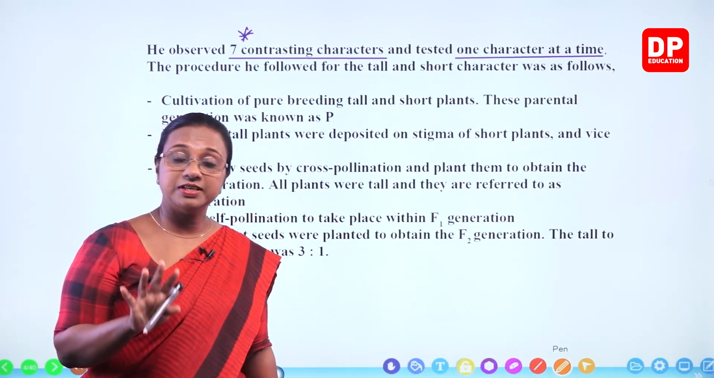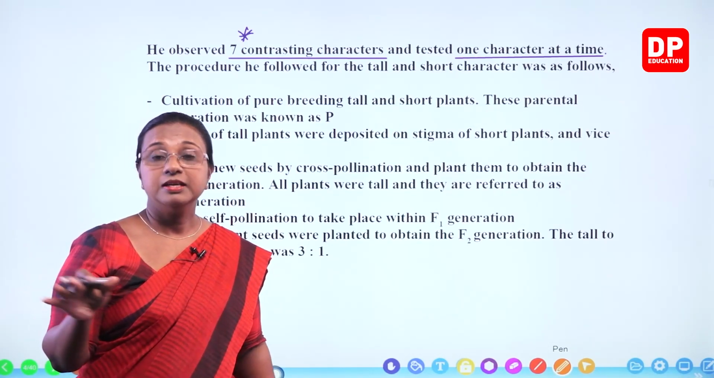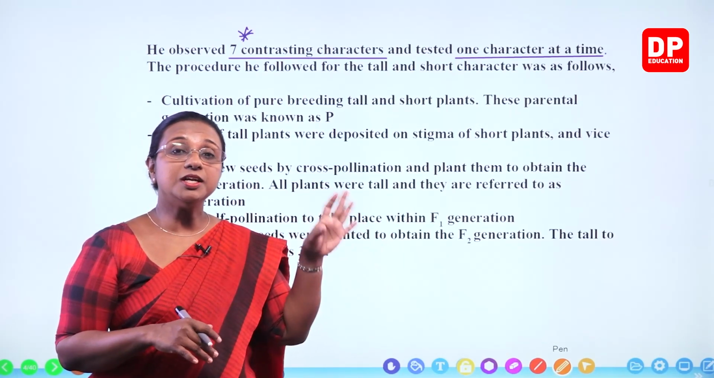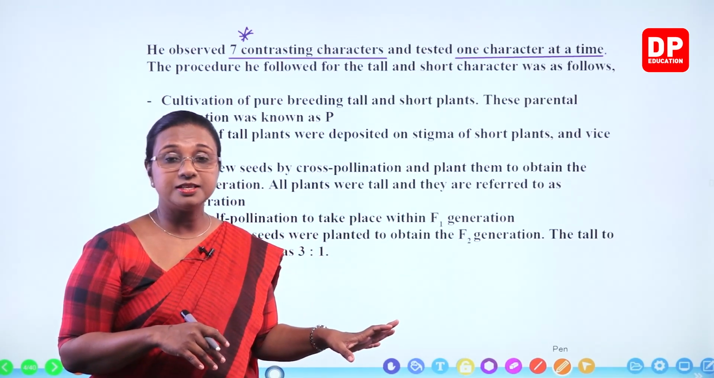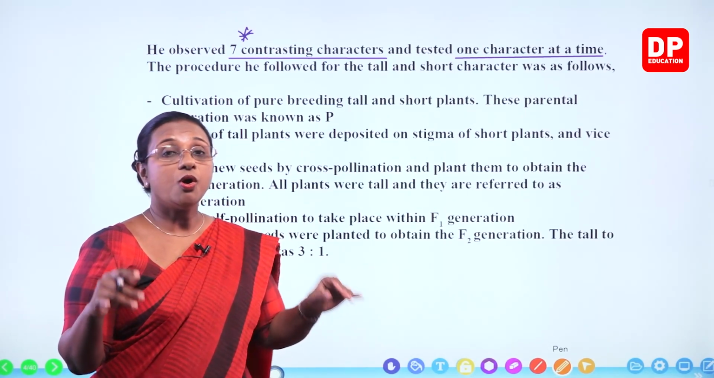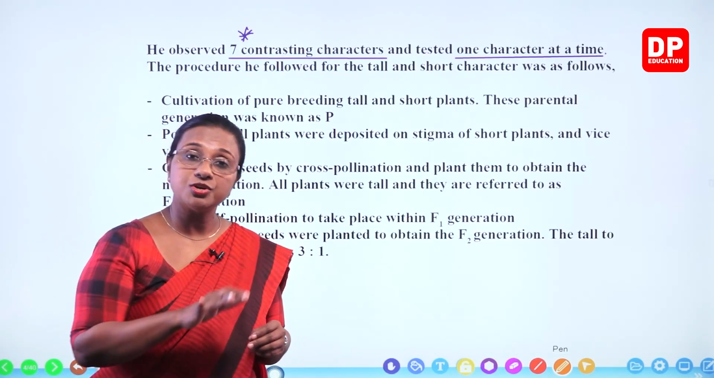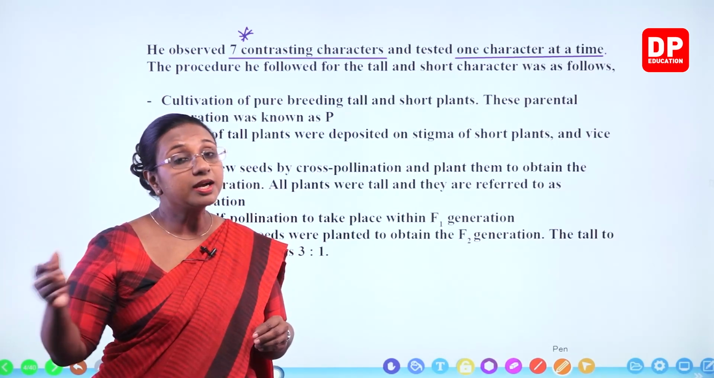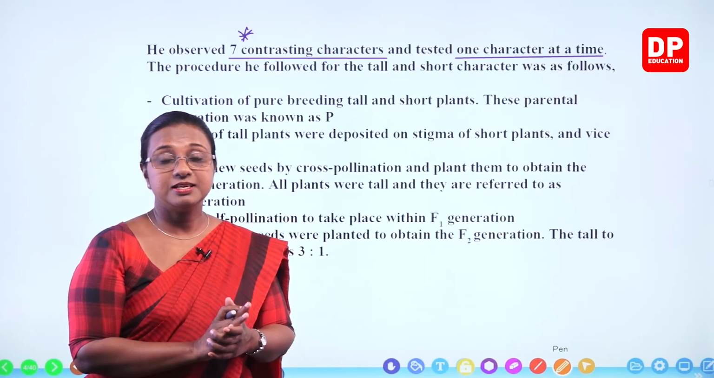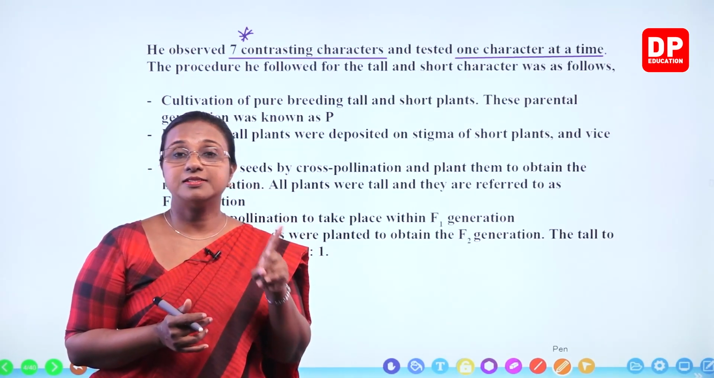Although he observed 7 characteristics, he didn't look at all 7 together. He did the experiment separately. If he observed the tall and short characteristic of a plant, he did not observe the yellow and green seeds. Or when he was observing the color of the seed, he didn't consider the tall or short character of the plant or the color of the flower. So although he used 7 characteristics, he took them separately, 1 characteristic at a time.